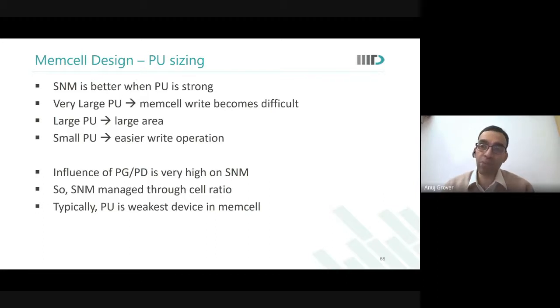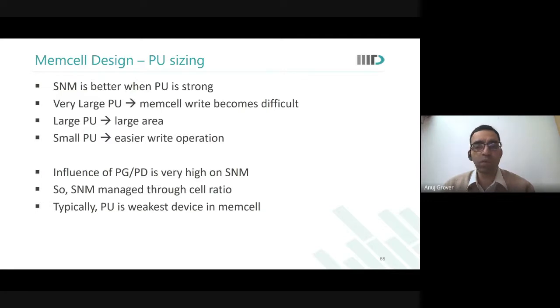If in a 65 nanometer technology you're allowed to keep a minimum active width of 130 or 135 nanometers, you will see that for the pull-up, they will want to go to 120 only. They would also want to increase the length to reduce leakage. So pull-up is designed to be the weakest device that you can think of.